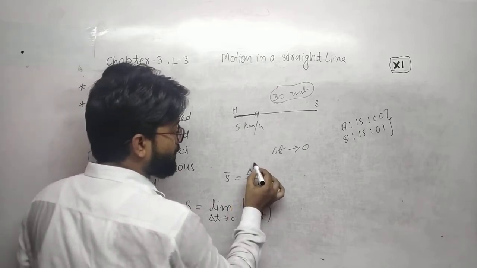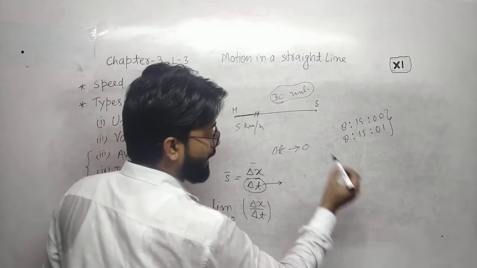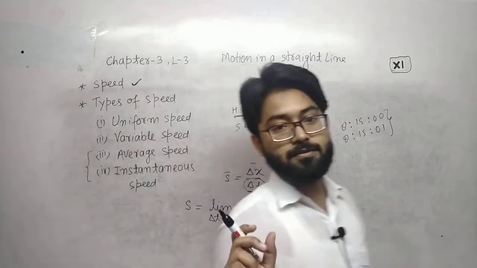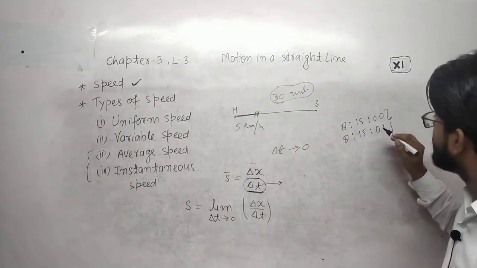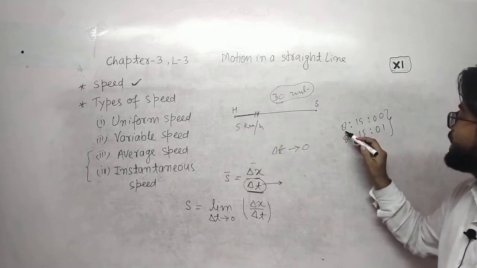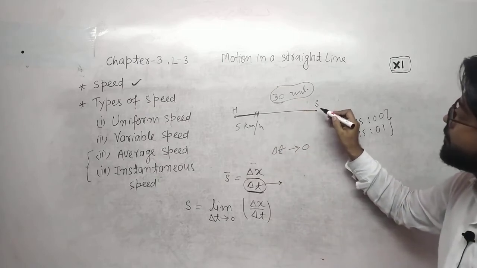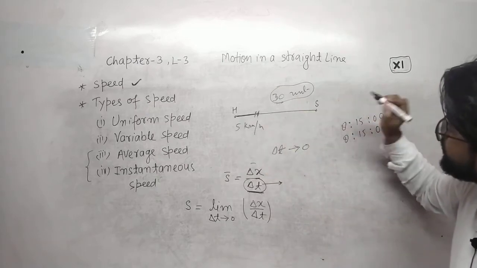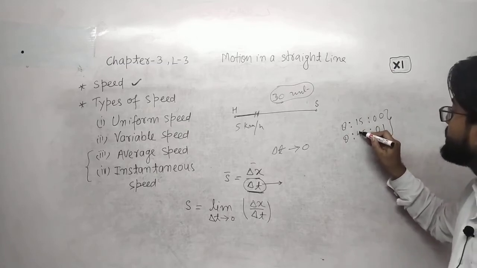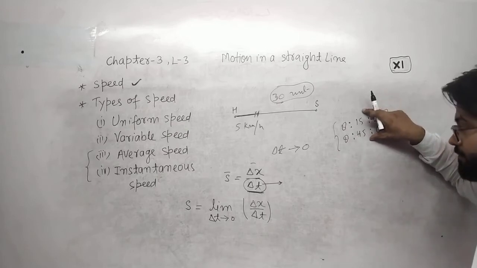When we were talking about average speed, the time may have some difference, like we start our journey from home at 8:15 and reach the school at 8:45, so the time duration is large, 30 minutes.